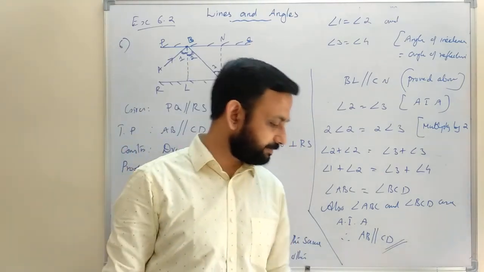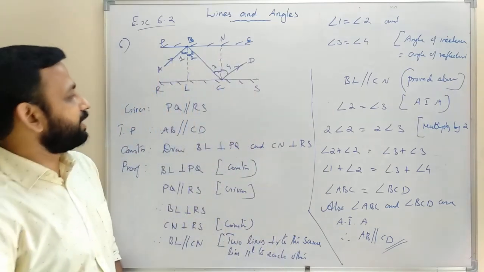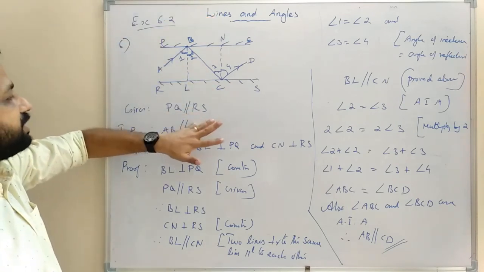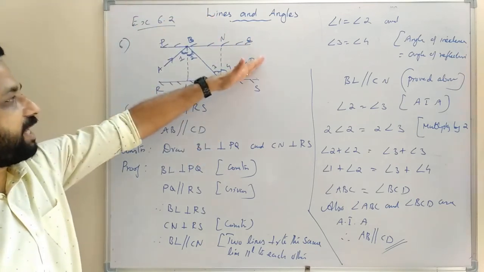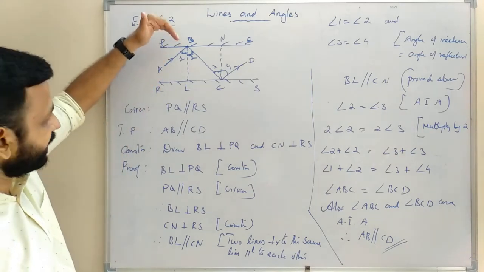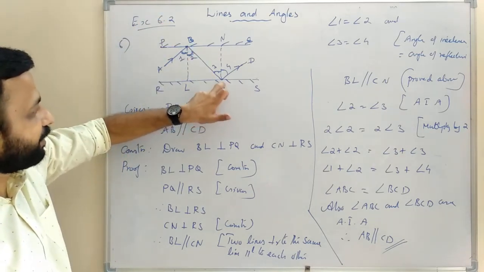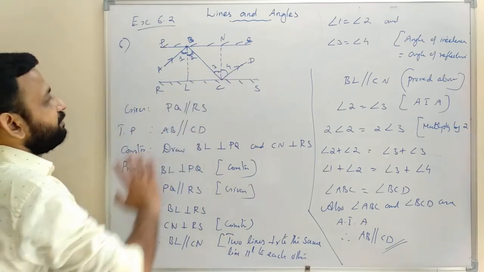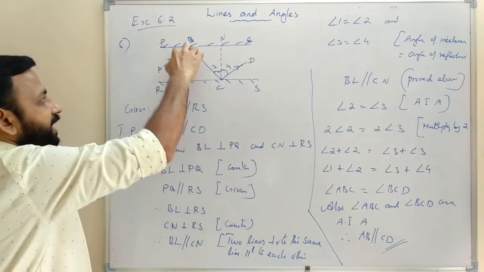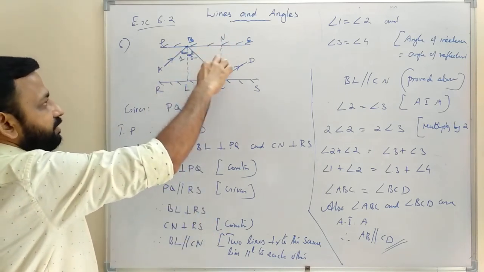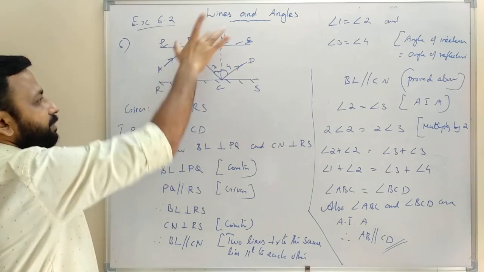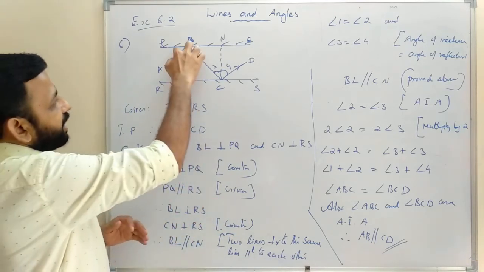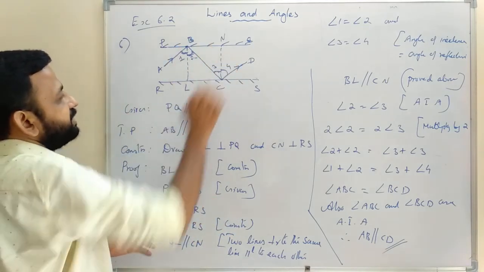So once again I will explain. So here the given conditions. Two parallel mirrors PQ and RS. PQ parallel to RS. We need to prove AB parallel to CD. AB is incident ray. Now it is reflected. And at this point, this is incident ray, then this is reflected ray. So we need to prove AB parallel to CD. If we can prove angle ABC equal to angle BCD, then AB parallel to CD, because angle ABC and angle BCD are alternate interior angles. So we are trying to prove angle ABC equal to angle BCD.